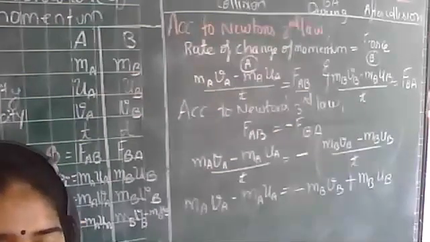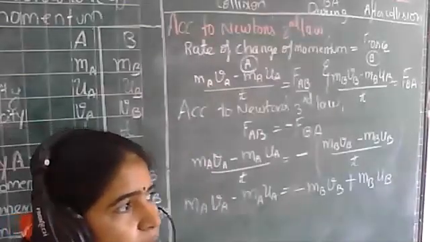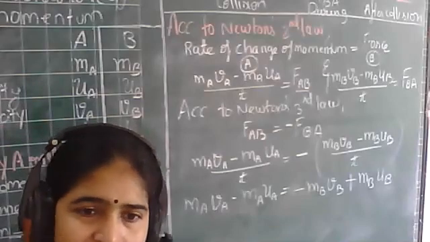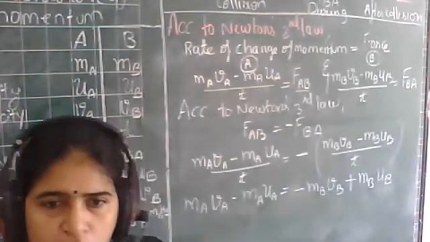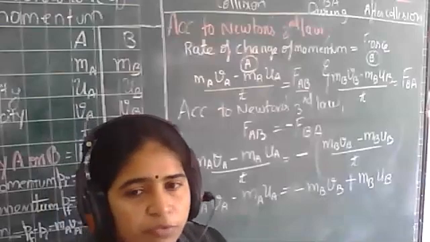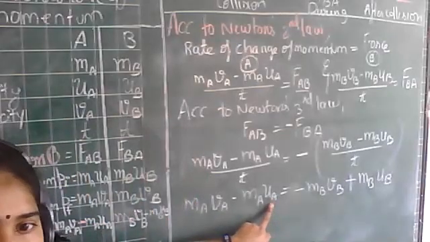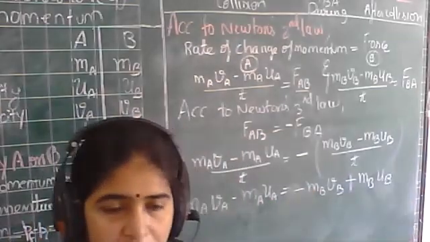Okay. So what were we about to prove? We were about to prove that the total momentum before collision is equal to the momentum after collision. The before conditions we had written in terms of u. Before collision, the velocity was u, the initial velocity u. So what will we do, beta?